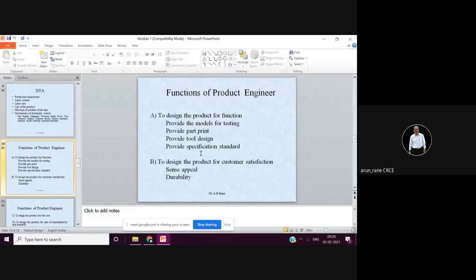And the more the depth you go for, plating depth or induction hardening, the more you have to pay. So depending upon the application, and the durability and life you expect of the product in the product life cycle management, PLCM we say, you specify those requirements. That is, how much should be the thickness, how much should be the hardness, etc. So the first point here in provide specification standard was small a, the material specification, then small b, specification for special processes. Then small c, procedures for testing and inspection.